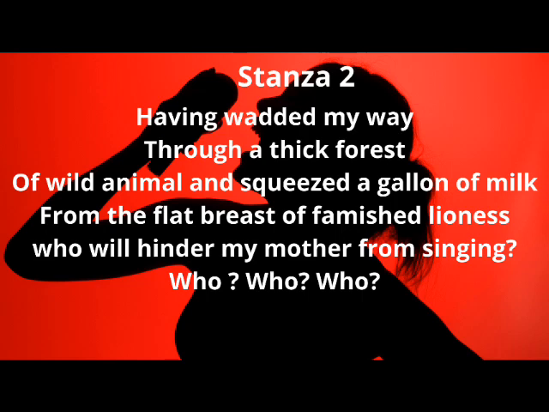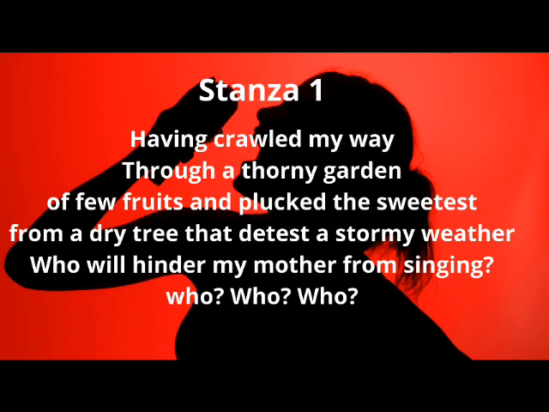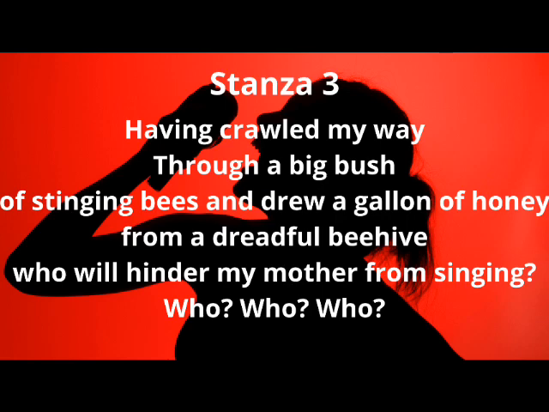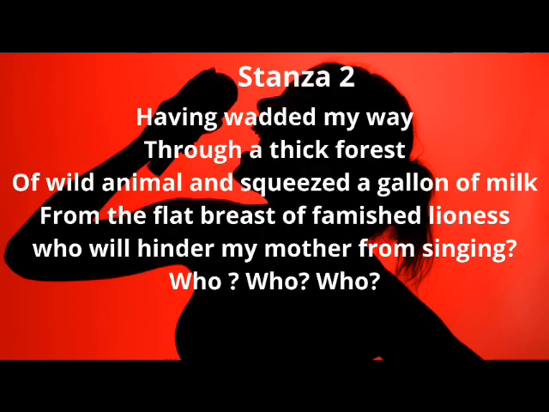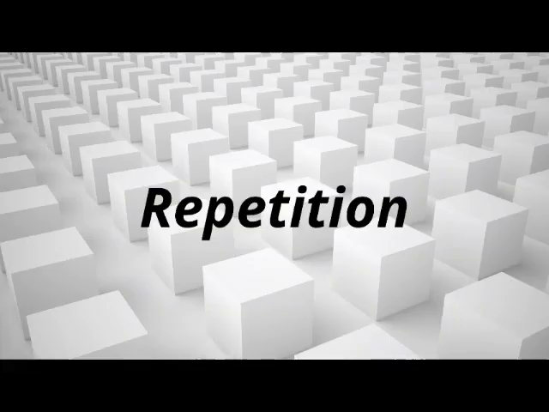In the 3 stanzas, the word having is being repeated. Also, in stanza 1 and stanza 3, the word crawled is being repeated. So these are examples of repetition. When a word is used more than once in a poem, it is called repetition.